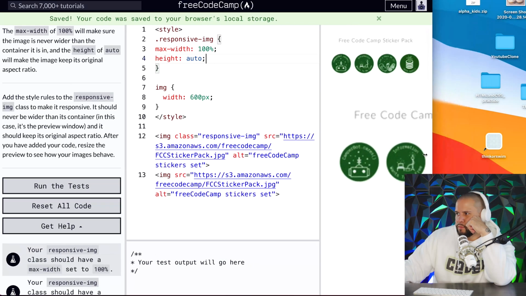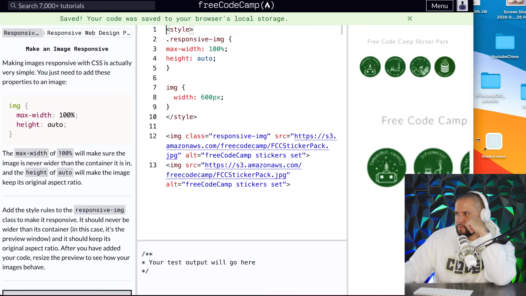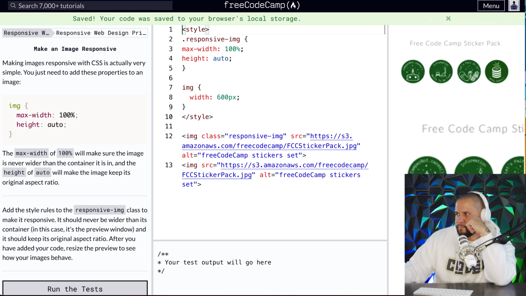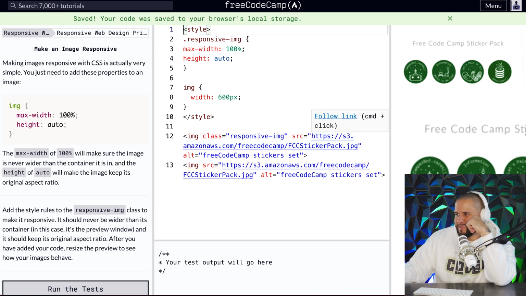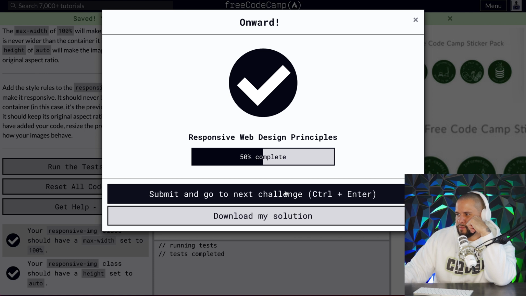Is it working? I guess that looks like it works. Let's go.